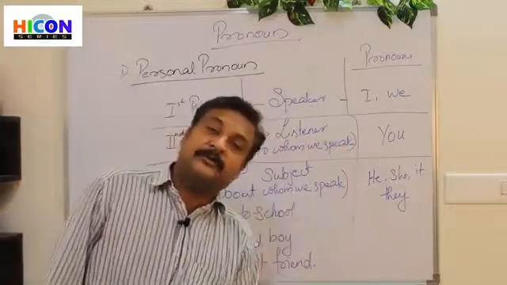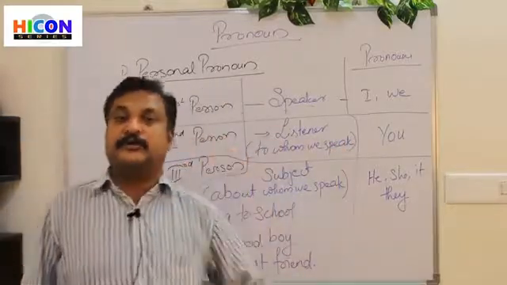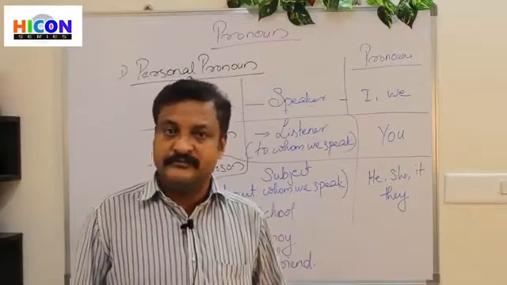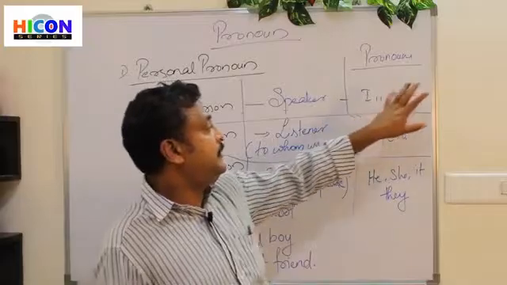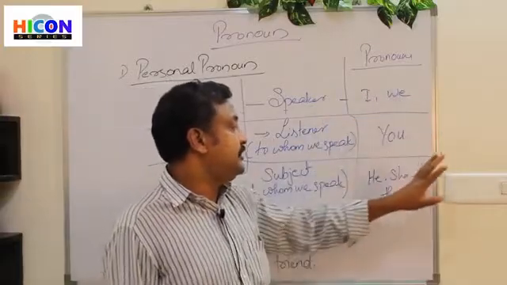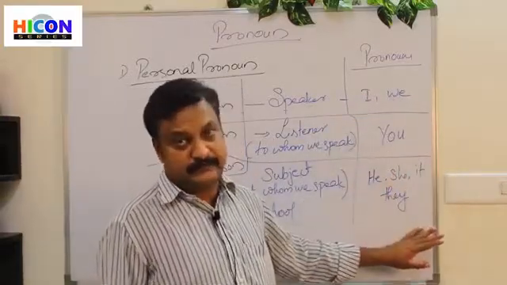So how many personal pronouns are there? Seven personal pronouns are there. They are I, we, you, he, she, it and they.